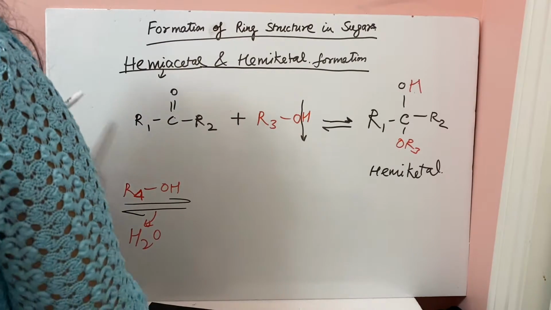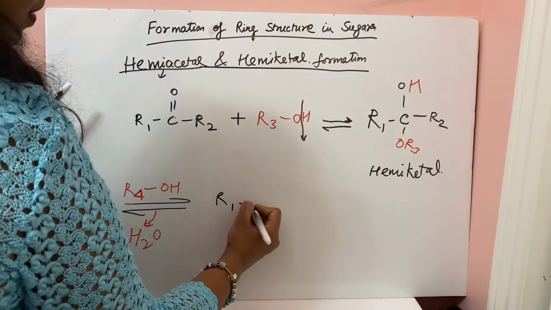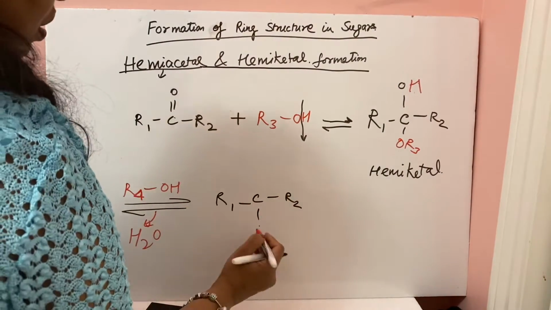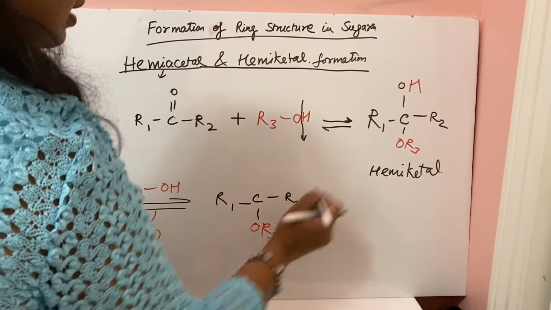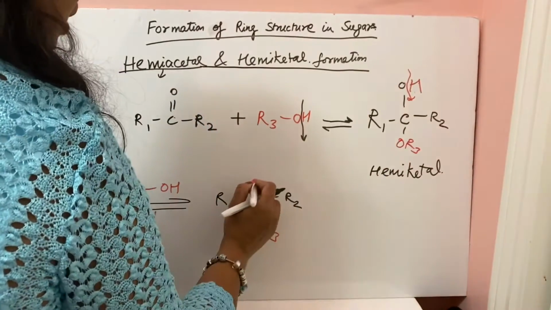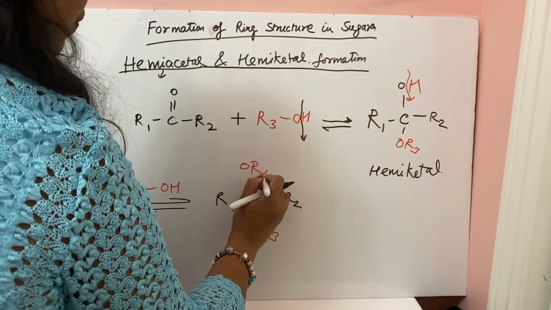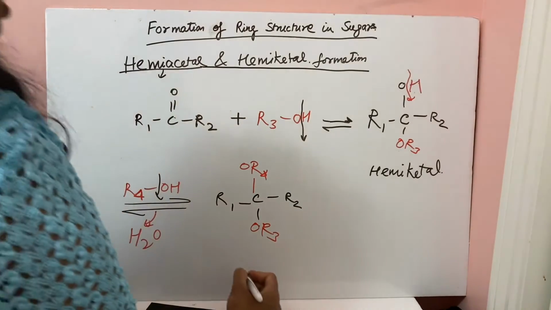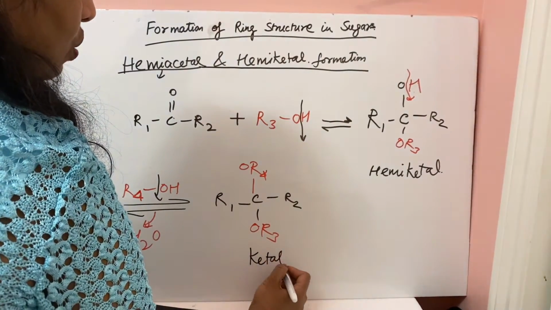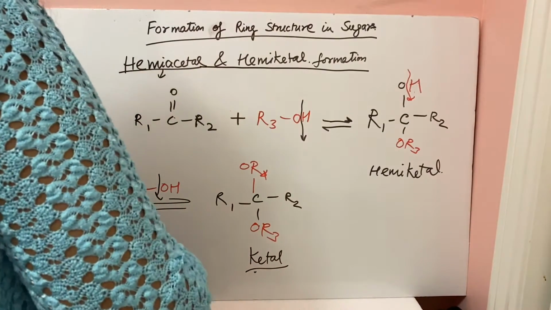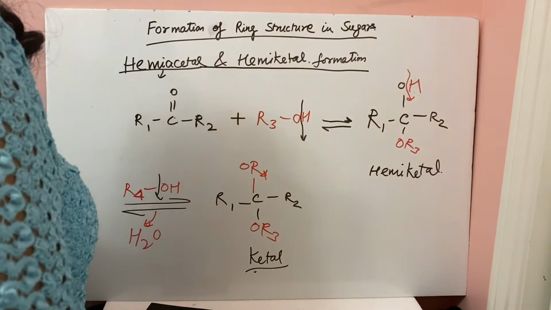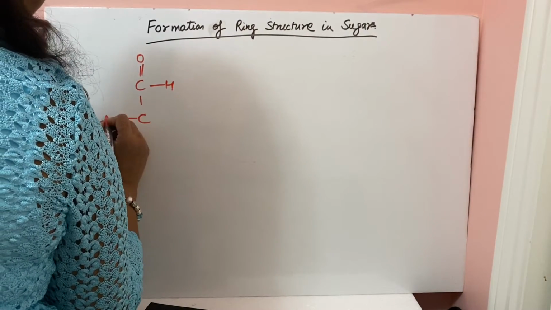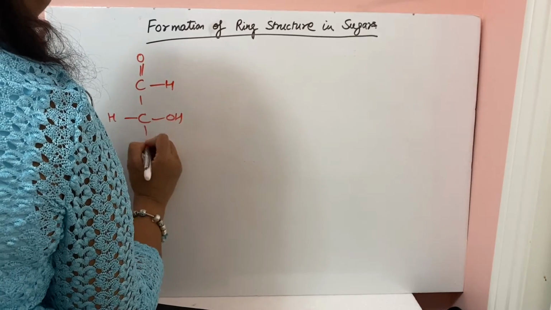So what will happen? R1C R2, OR3, and this bond will break here, and here OR4, and this water molecule will be released, and this is known as ketal. So on this concept, the sugar forms the ring structure. In case of sugars, this is your glucose molecule.